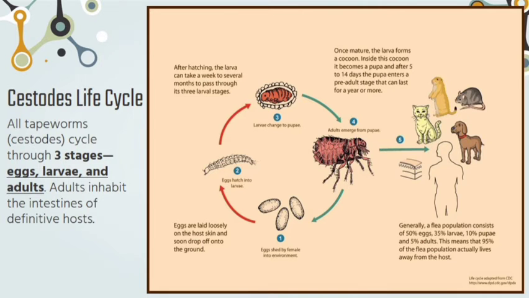Next is the cestode life cycle. All tapeworms or cestodes cycle through 3 stages. The first one is eggs, then larvae, and adults. Adults inhabit the intestine of the definitive host. Definitive host refers to the organism wherein the parasite reaches its mature form.